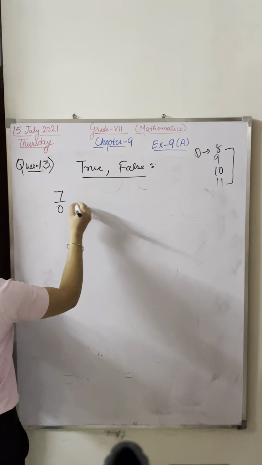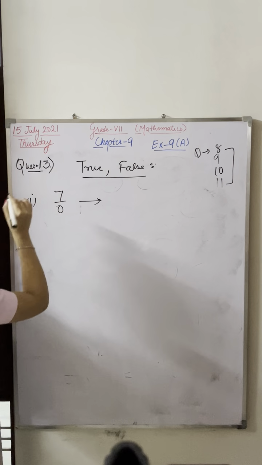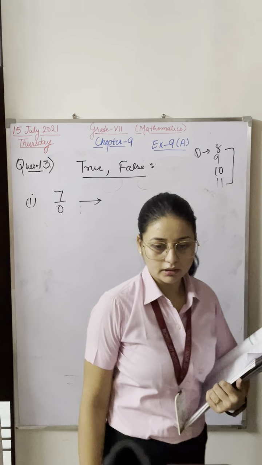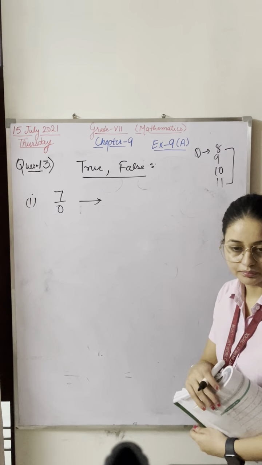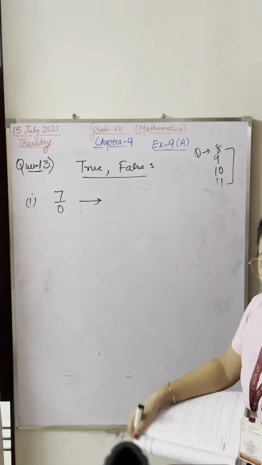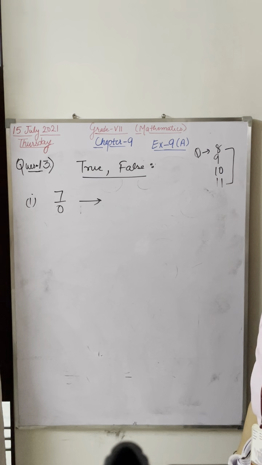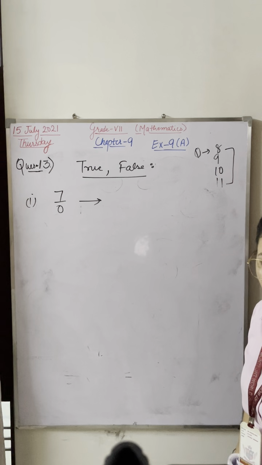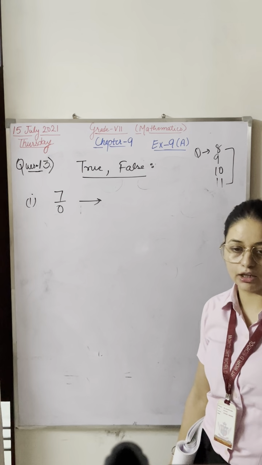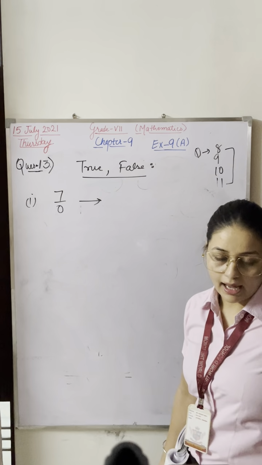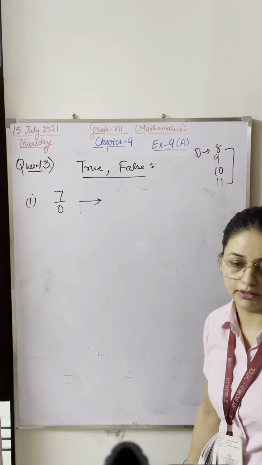7/0 is a rational number. I'll ask some students who are always attentive in the class, Hargun Singh and Harshit Lathar.